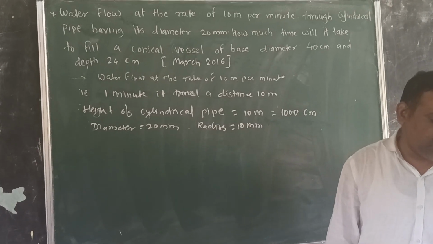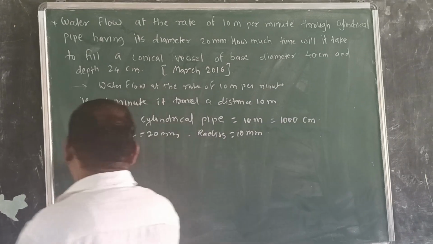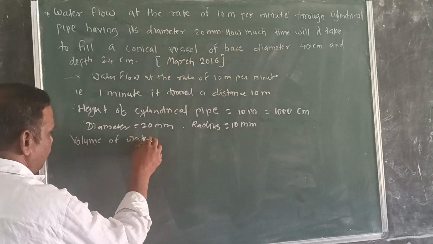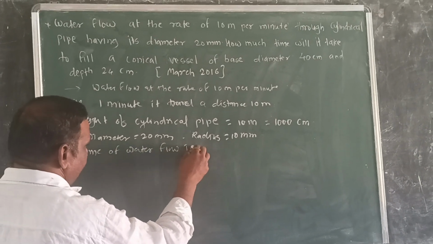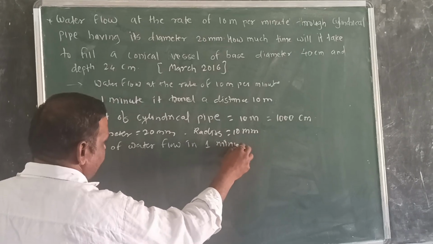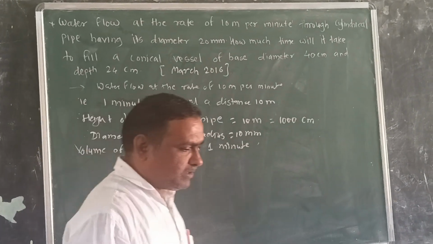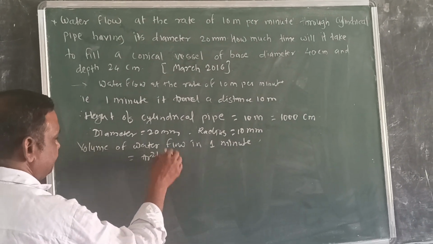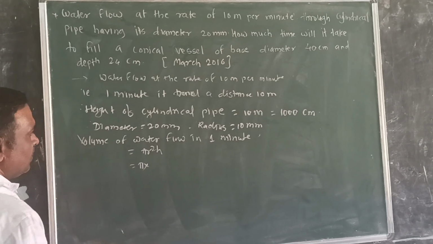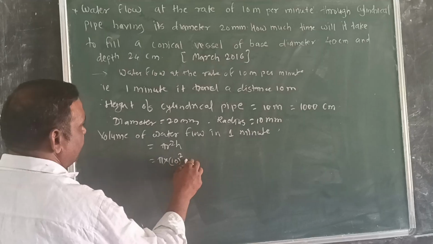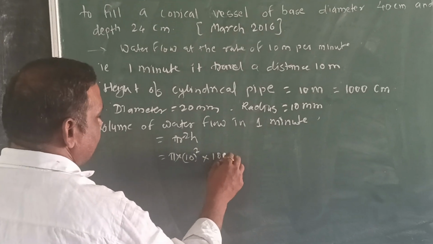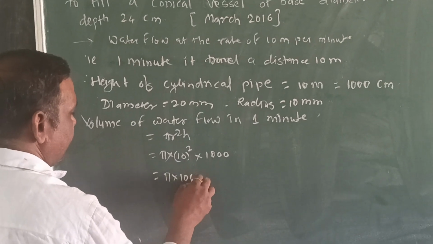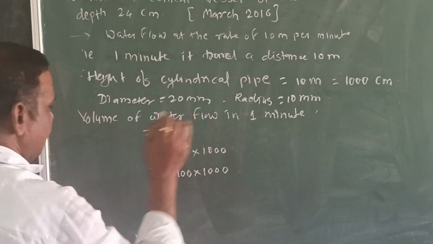Then you have to find the volume of the water flow in 1 minute. That is nothing but what? Volume of the cylinder, pi r square h. Pi is as it is. What is the radius? 10, 10 square. And what is the height? Height is 1000. Then what is the calculation? Pi 100 into 1000.